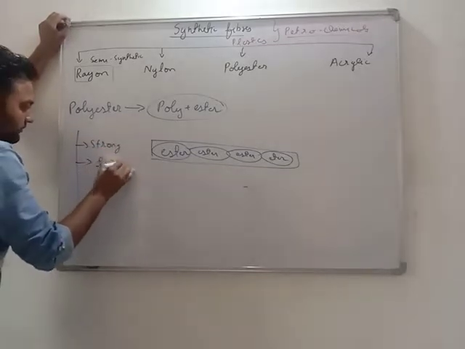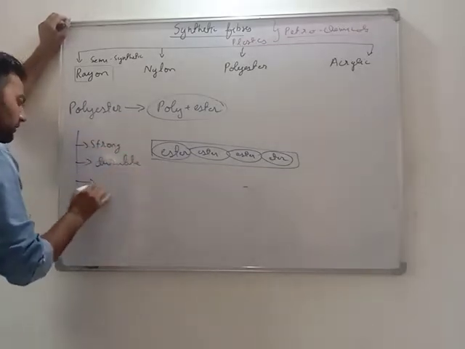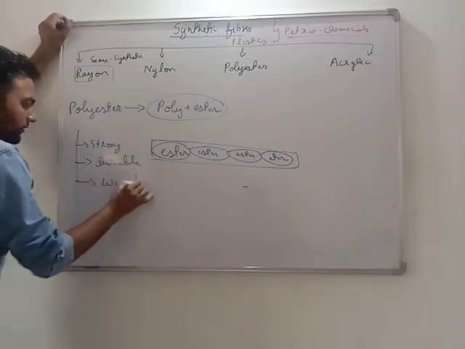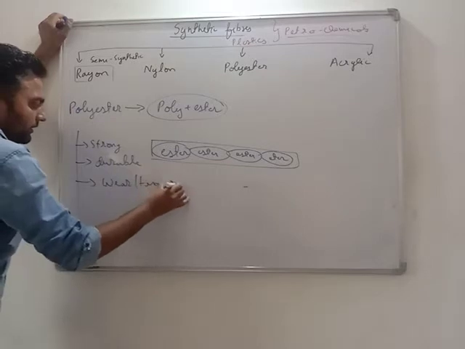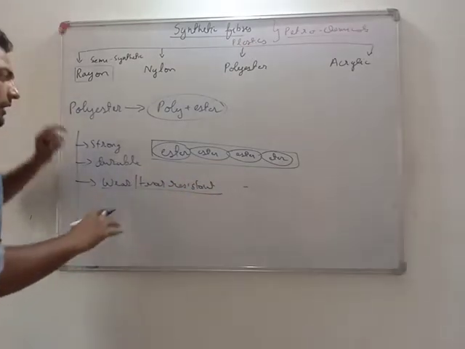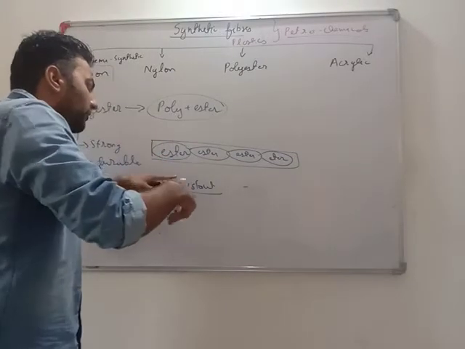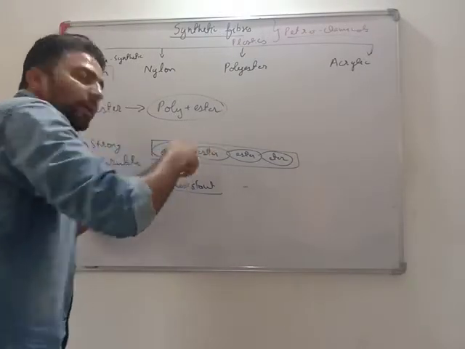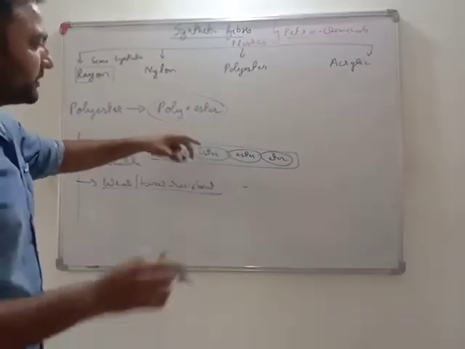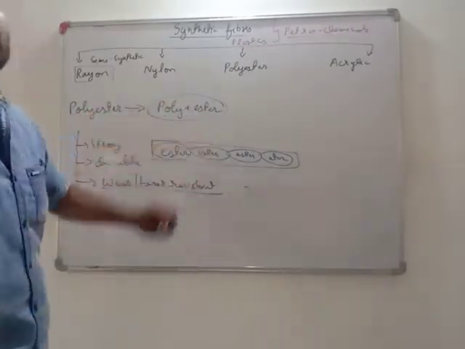Polyester, durable. Most important, polyester is wear and tear resistant. That is, you can't easily cut it or easily wear or tear it, and it is not feasible to even make a hole in this polyester.